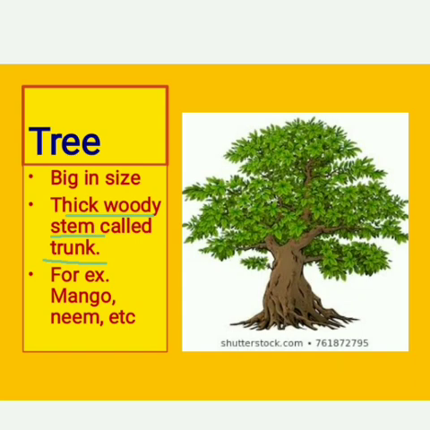Not that elephant trunk. It is the stem of the tree. Examples are mango tree, neem tree, peepal tree, banyan tree, these all are trees.